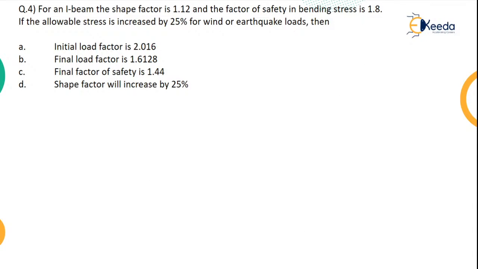Let's go ahead and do the next question. So what does it say? For an I beam, the shape factor is 1.12. So he has given the standard shape factor as 1.12. The factor of safety in bending stress is equal to 1.8, and the allowable stress is increased by 25% for wind and earthquake load. Then initial load factor is 2.016, final load factor is 1.6128, final factor of safety is 1.44, and shape factor will increase by 25%. He has given all these options.